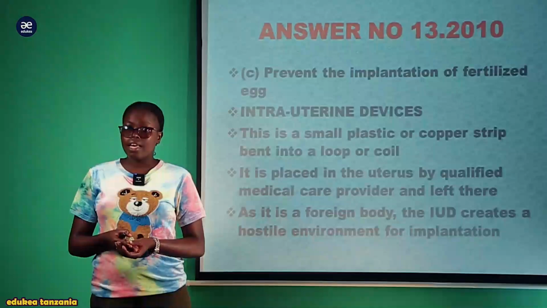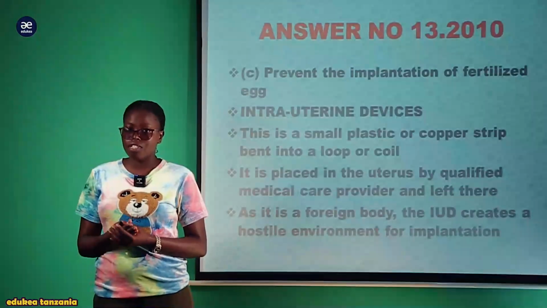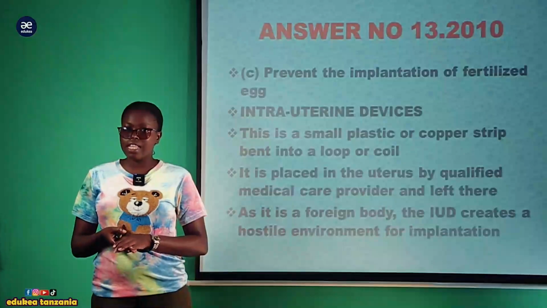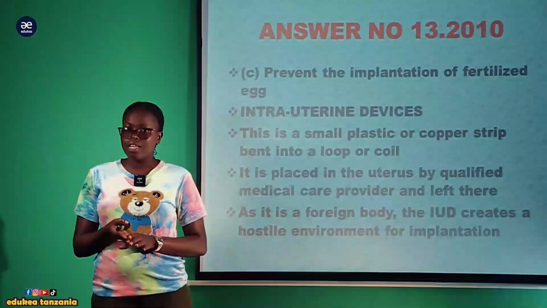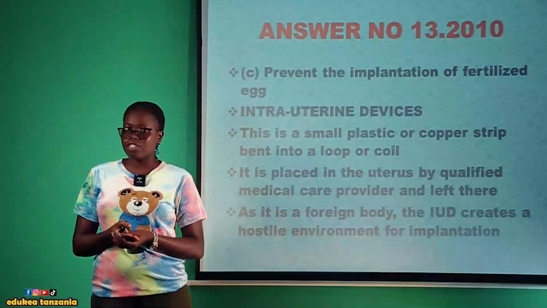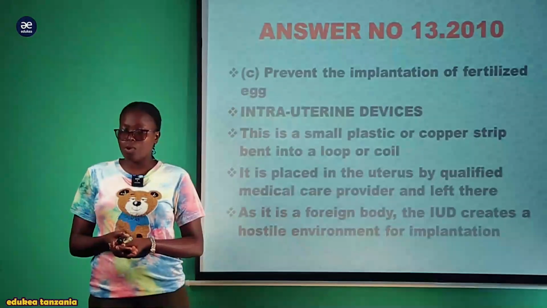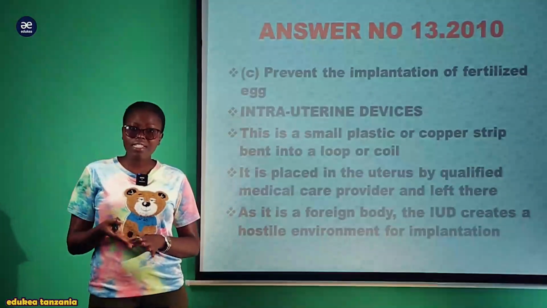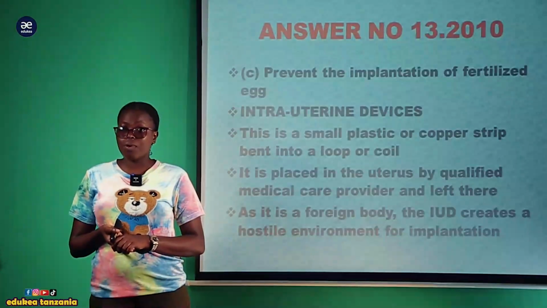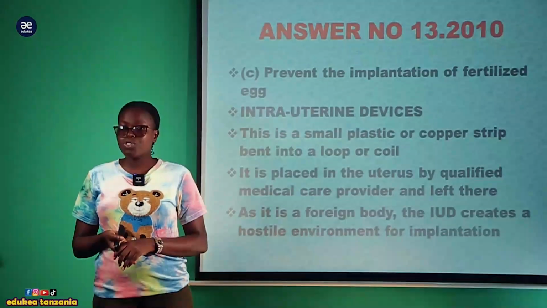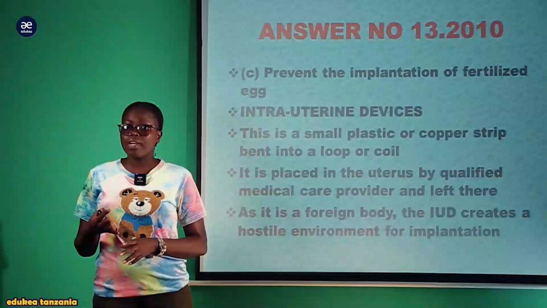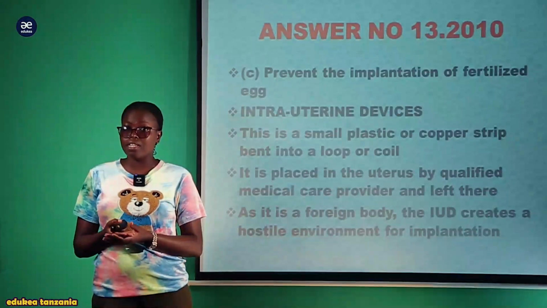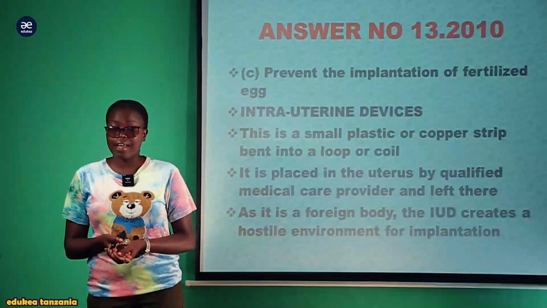kwa wale ambao hawahitaji kuwa na the baby, or contraception for that particular time. So they tend to be inserted there and they tend to provide the hostile environment to prevent the implantation. Kwa hiyo ina maana zinapelekea kuweza kuharibu ujauzito. Vile vile one disadvantage ya hii hapa intrauterine device ni kwamba zinapelekea miwasho katika uterus, inapelekea vile vile michubuko, inaweza kupelekea bleeding, na vile vile inaweza kupelekea hata cancer.